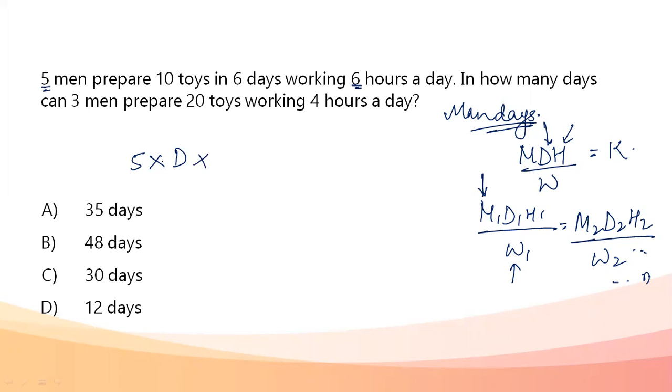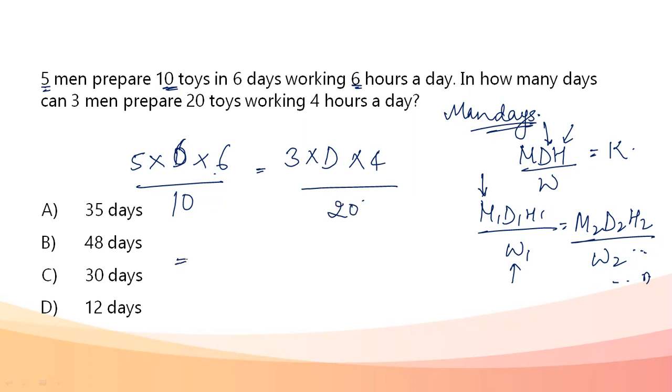H1 is, D1 is 6, H1 is again 6, divided by the work they're doing, they're making 10 toys, is equal to M2 is 3. How many days do we need to find? Let's take it as D. Hours is given to me as 4 and they're making 20 toys. This is how a simple equation would be formed.